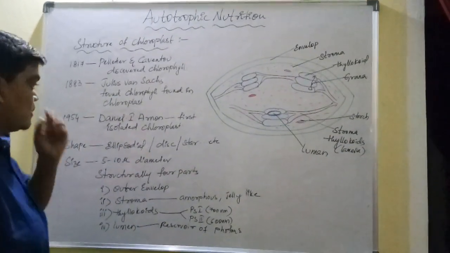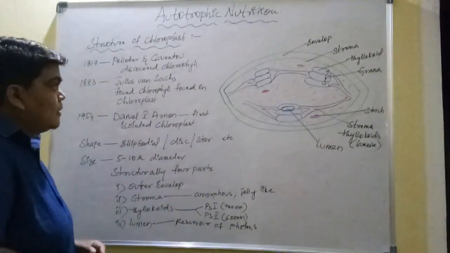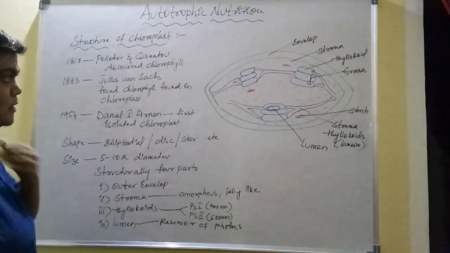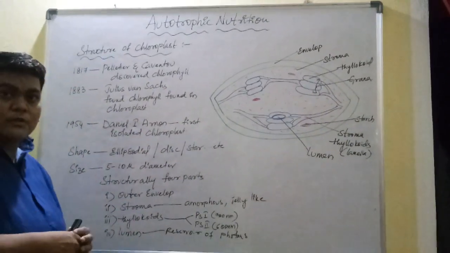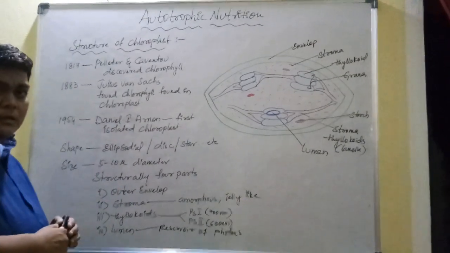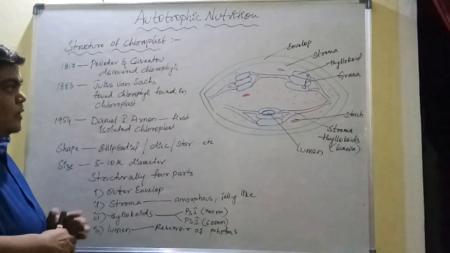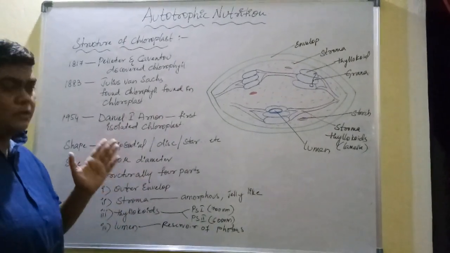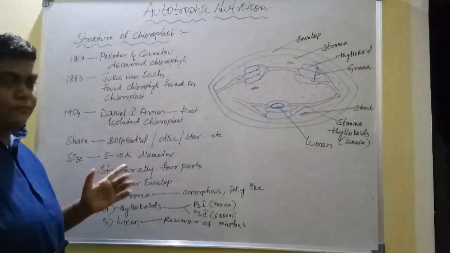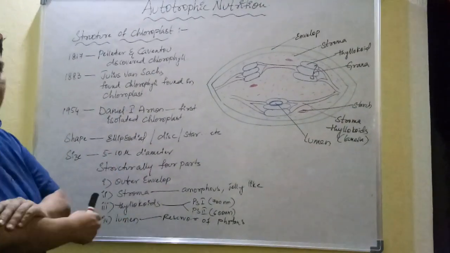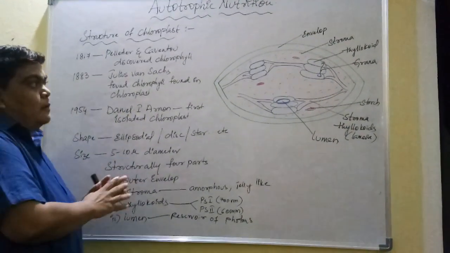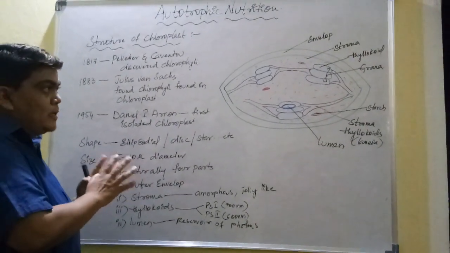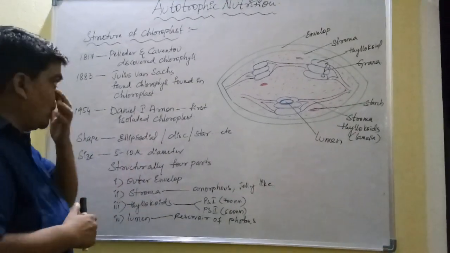So next we are going to discuss the structure of chloroplast. Now we have discussed the internal factors and external factors of photosynthesis, exchange of gases during the process of photosynthesis, the bell jar experiment and the structure of stomata. Next is, where does photosynthesis take place? We all know that photosynthesis takes place in the leaf. So leaves are called the food factories in plants. In leaves, photosynthesis mainly takes place in a particular cell organelle or plastid called the chloroplast.